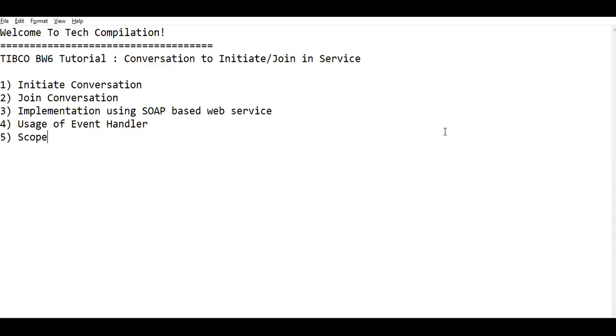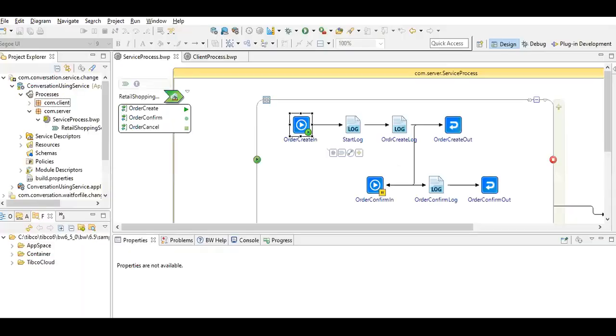But in this example, we are going to see how, using a SOAP-based web service, a conversation can be initiated by one operation and joined by another operation. We can also see another operation, already implemented as part of the event handler, and how that operation is also able to join the initiated conversation. We will see the implementation using an already developed example. So let's quickly see it.